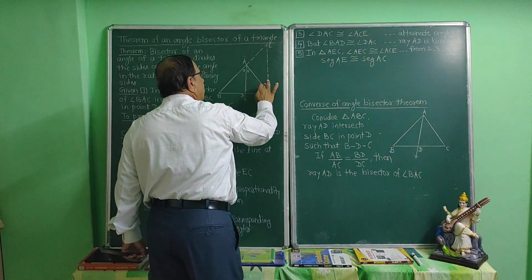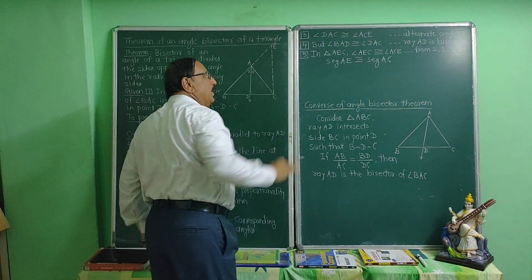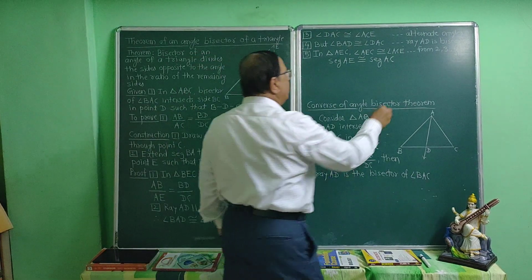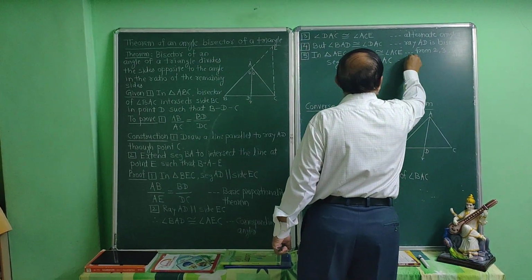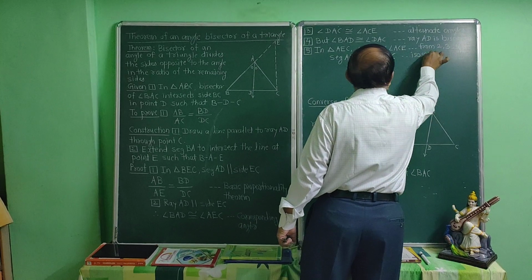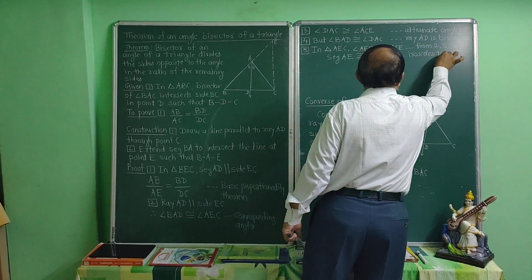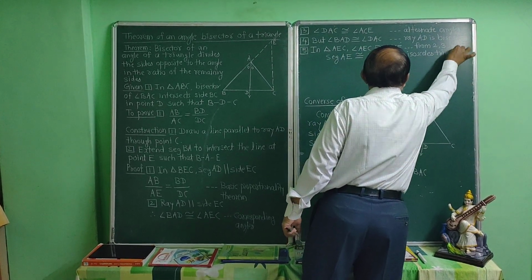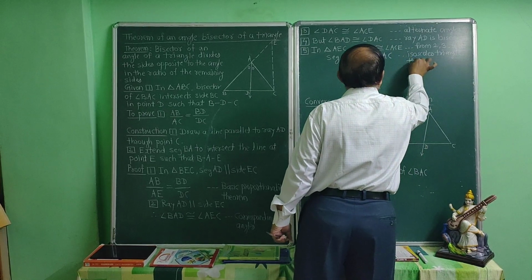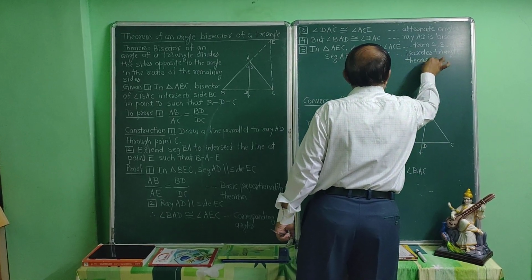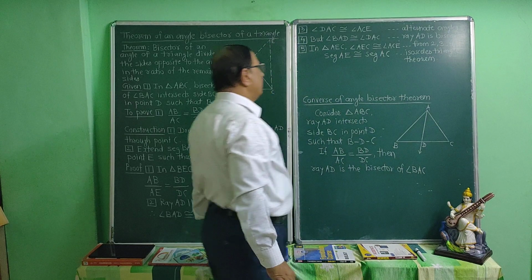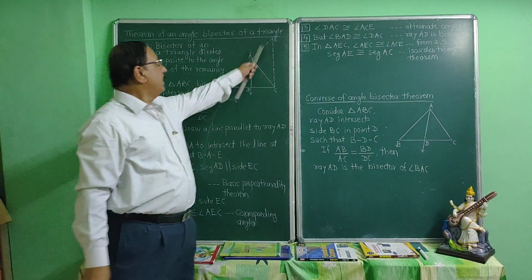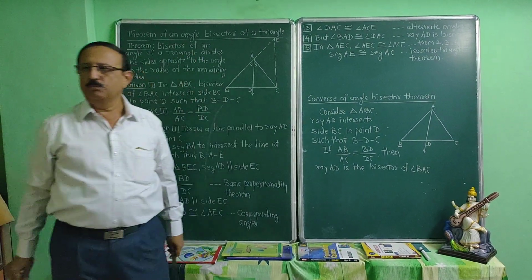Two angles are congruent, sides opposite to them are also congruent. And what is this known as? Isosceles triangle theorem. AE is congruent to AC.